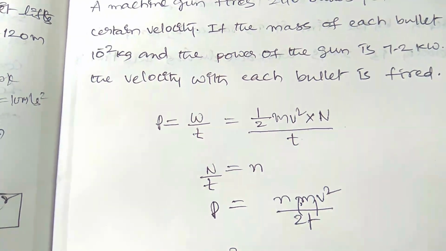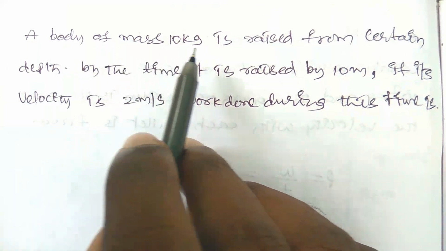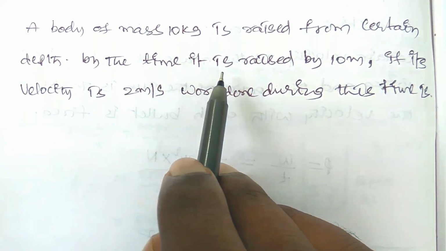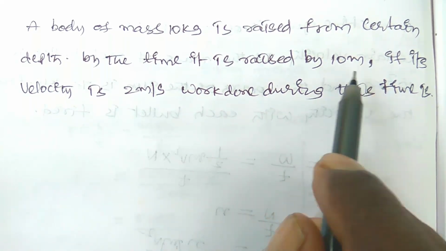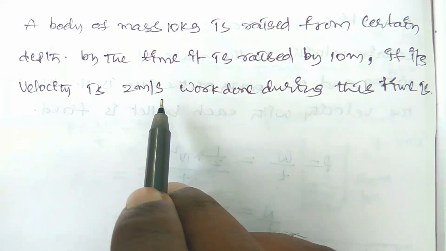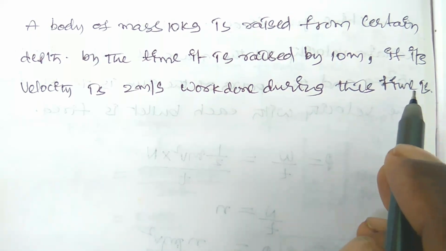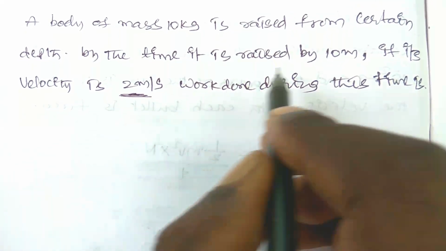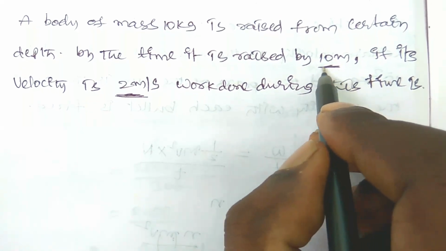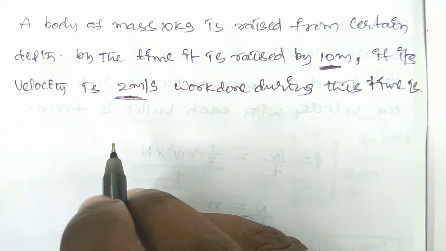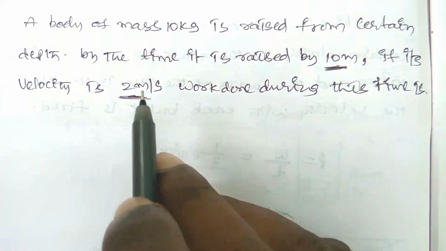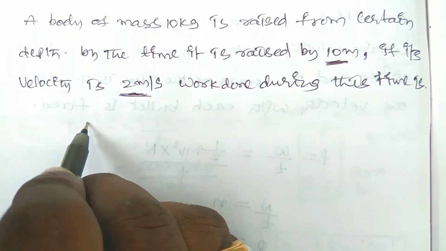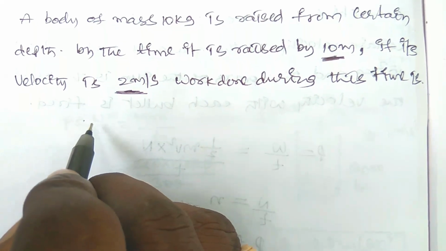Okay, here there was another question. A body of mass 10 kg is raised from a certain depth. By the time it is raised by 10 meter, if its velocity is 2 meter per second, the work done during this time is? So here you have to observe there is a velocity and there is a height raised by the body. So height and velocity, then you have to use the two formulas for work done. The two forms are potential energy and kinetic energy.